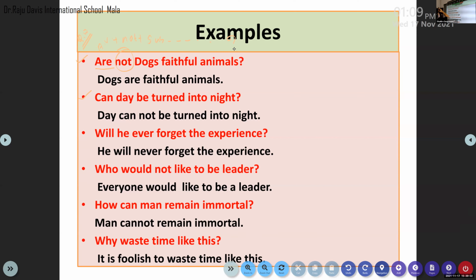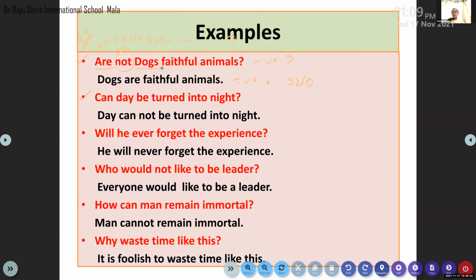So here children, you already have a negative question in your hand. When you transform this negative question into a statement, we should make a positive statement, right? When you change this negative question into an assertive sentence, that should be positive in form, and the structure should be SVO pattern. So we have interchanged the position of the subject with the verb and the verb with the subject. So, what is the subject in the first sentence, children? Subject of the first sentence? Dog.